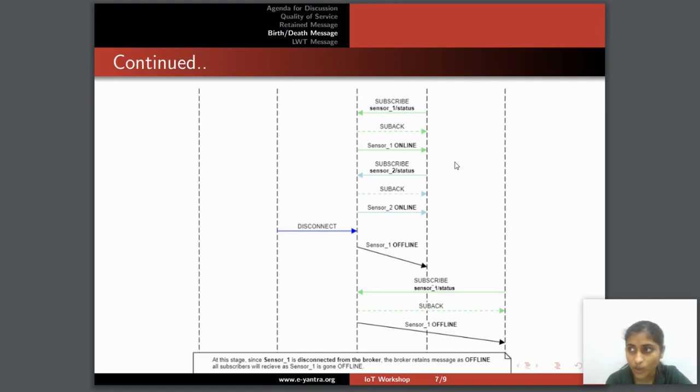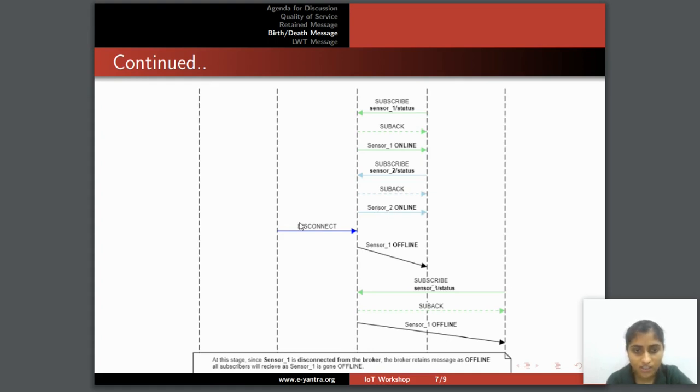If sensor 1 is online, it gets an online message. This is called a birth message. So the first message on the subscription tells that the particular device is online. Similarly, this device is subscribed to sensor 2, and it also says that sensor 2 is online. This also indicates the birth message.